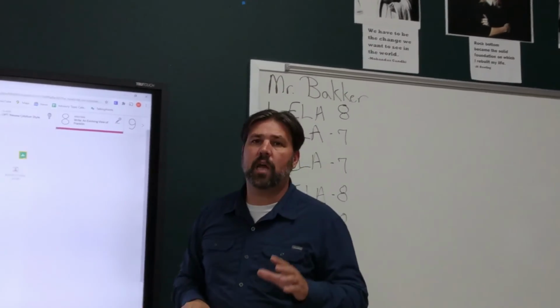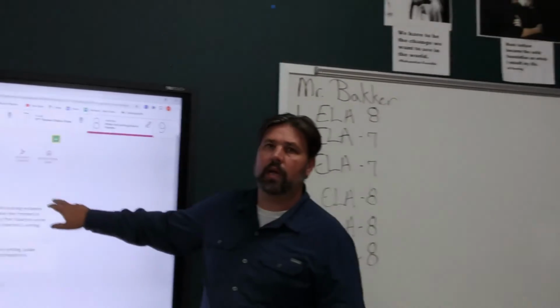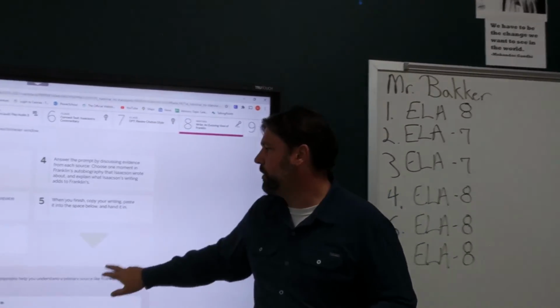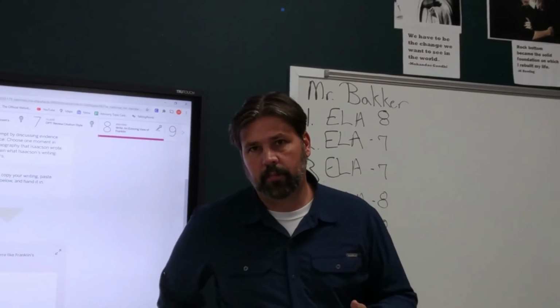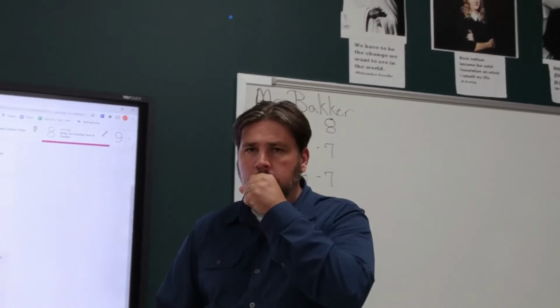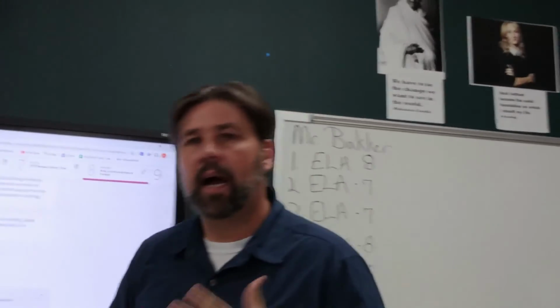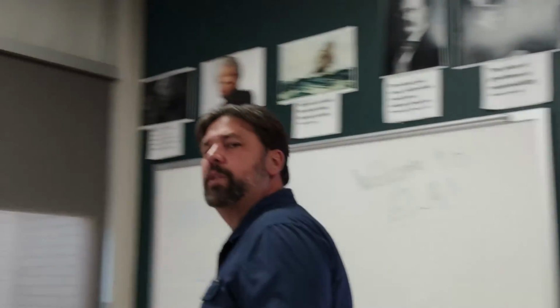You don't have to do the writing assignment, but just so that you understand what it was that the lesson is going for. On this slide, number 8 right here, it has a question. How does a secondary source, like Isaacson's biography, help us understand a primary source, like Franklin's own autobiography? The idea here, guys, is that Isaacson has the ability to do research, to have other people get involved, to be more factual, to not rely on maybe bruising his own ego. He can be very, very honest and say, this is what happened. I know that the other guy wrote it this way, but this is what really happened.